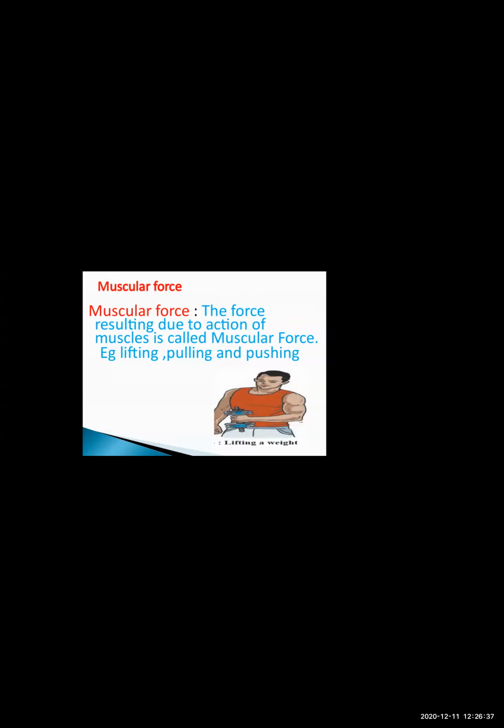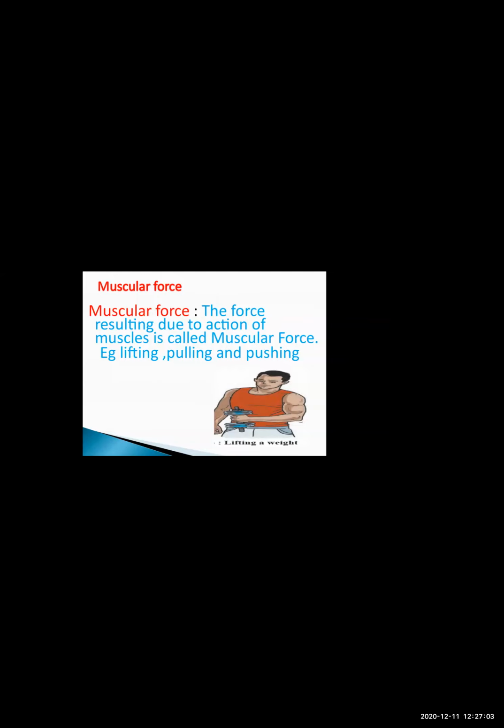When you're lifting anything, when you're pushing or pulling anything, what happens? The muscles are getting activated at that time. There is some force applied on the muscles, and when you lift it, the muscular force starts acting on the object. Here you have an example of a man who is performing exercise in the gym.